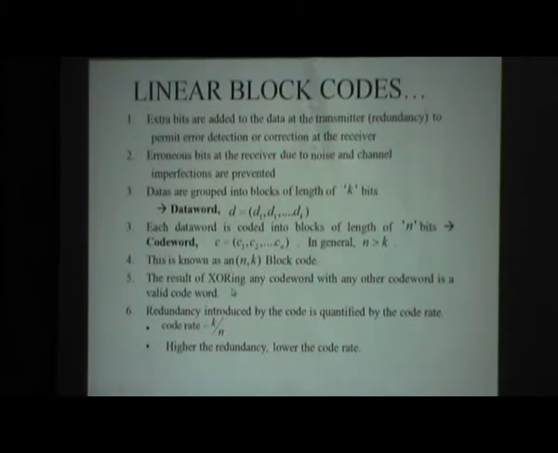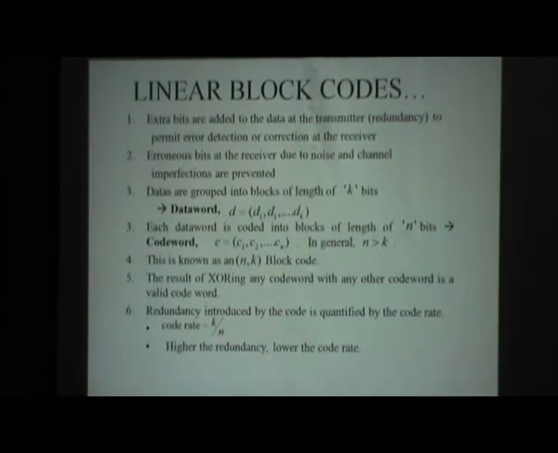After doing the coding part, we have a sequence of code words, and if you randomly take any two code words and do an XOR operation, the result will be another code word. That is one of the specialties of linear block codes. That is, the result of XORing any code word with any other code word is a valid code word. It will become another code word.